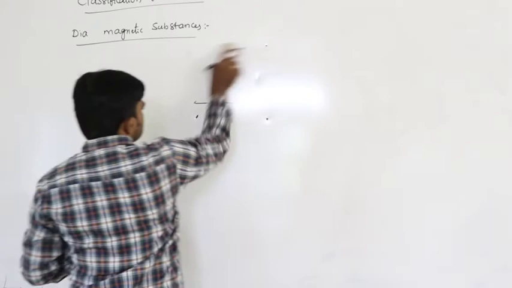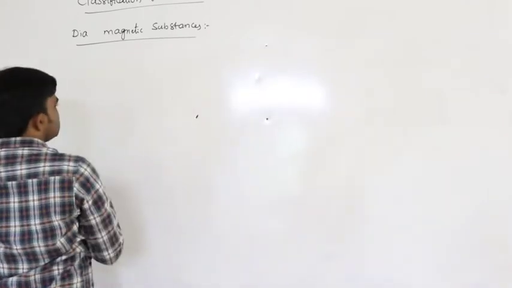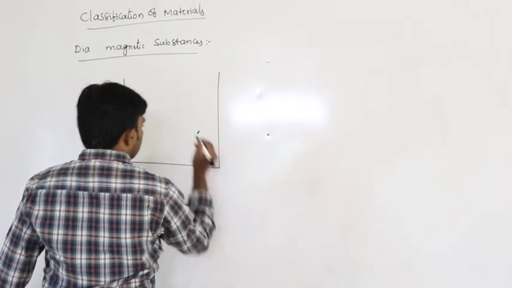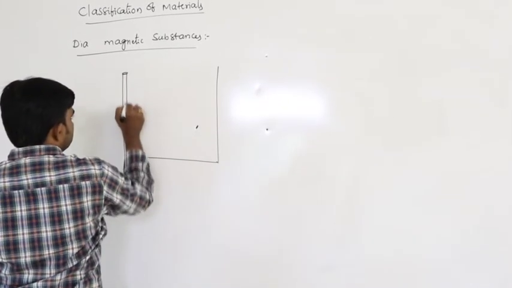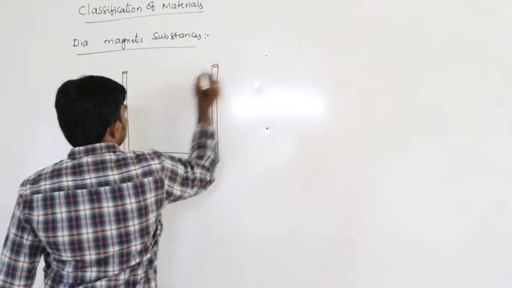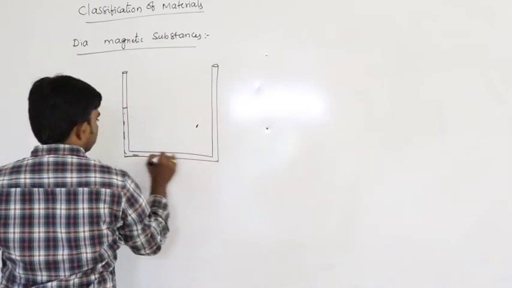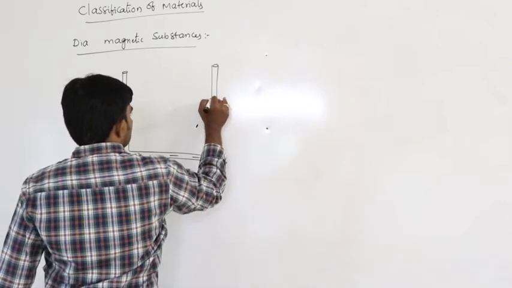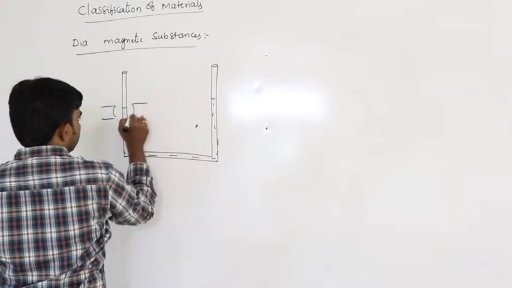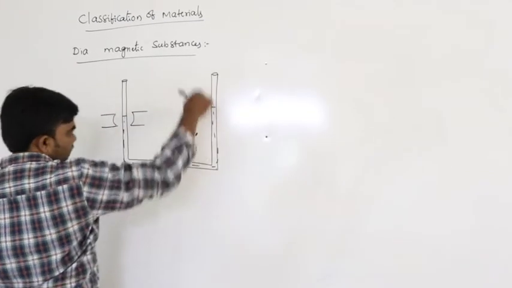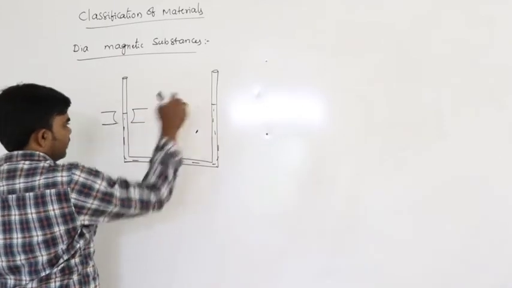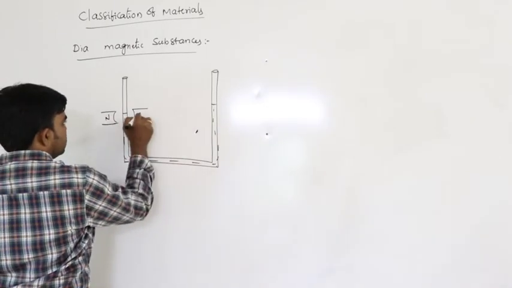Next point in this is, let us say it is the U-shaped tube here. So let us say having certain amount of liquid here, and it is placed in external magnetic field. This is the diamagnetic substance. In case of U-shaped tube, this is the diamagnetic substance, and it is North Pole and it is South Pole.